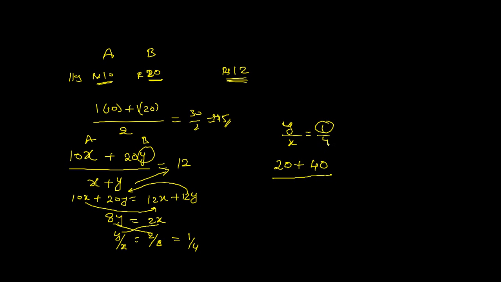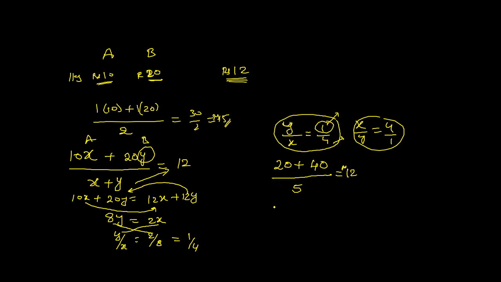So the total weight is nothing but 5. 60 by 5, which is equal to 12 rupees. So if they ask you x by y, you have to write 4:1. It depends. In the exam they may ask y is to x or x is to y. Suppose they say 2 kg of y, let us say if y is 2, x will be 8.